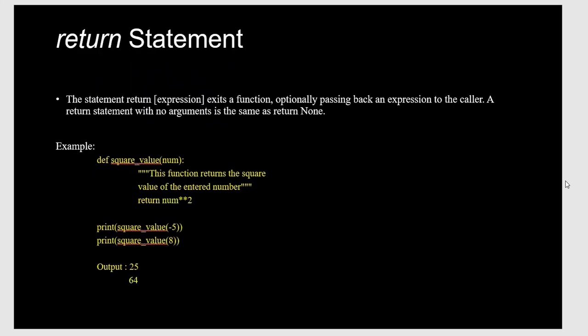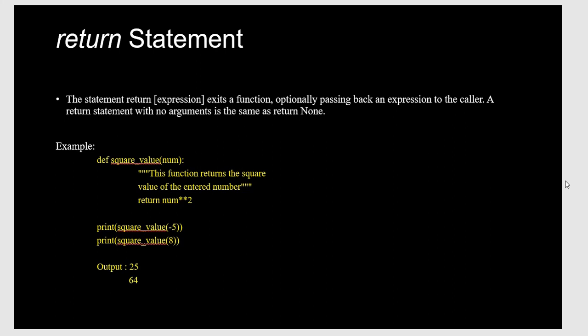The next one is the return statement. The return statement exits a function, optionally passing back an expression to the caller, and a return statement with no argument is the same as return None. It means it will go back to the caller of the function with the expression. That is known as the return statement.